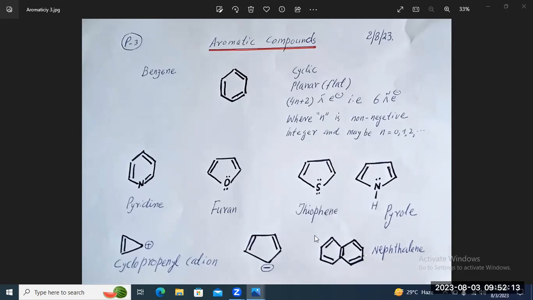So the two rings are exhibiting aromatic nature. The naphthalene as a whole would be aromatic in nature because the molecule is flat, planar, cyclic, and obeys the Huckel rule. All the pi electrons are in conjugation. So naphthalene exhibits aromaticity.